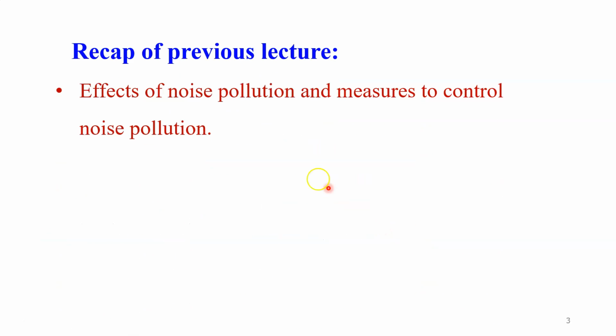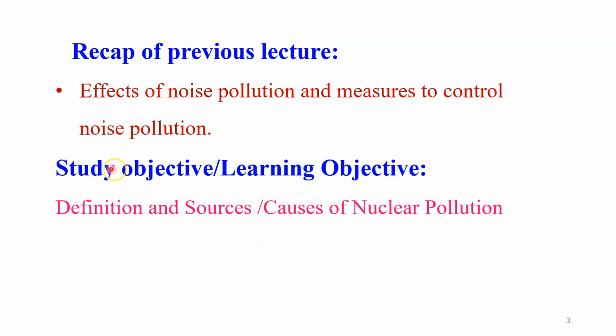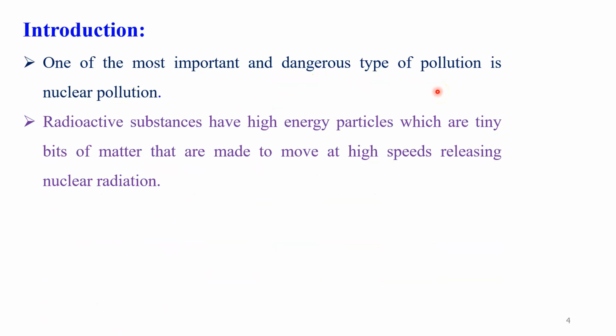Dear student, in our previous lecture, we have already discussed the effects of noise pollution and measures to control noise pollution. Today, in this lecture, we are going to discuss the definition of nuclear pollution and the sources or the causes of nuclear pollution. Dear student, you know that one of the most important and dangerous types of pollution is nuclear pollution.